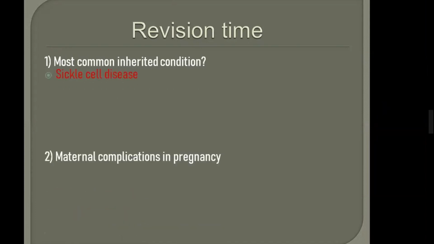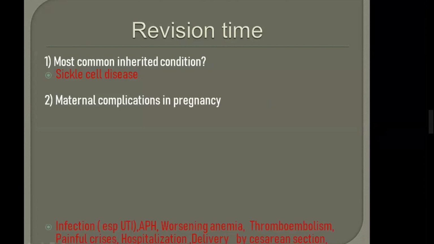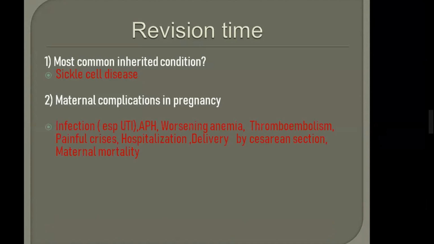Maternal complications of pregnancy. Hurry up. Painful crisis first. Acute chest pain. Urinary tract infection. Worsening anemia. Worsening of anemia is very good. Because of APH. Yes, very good.